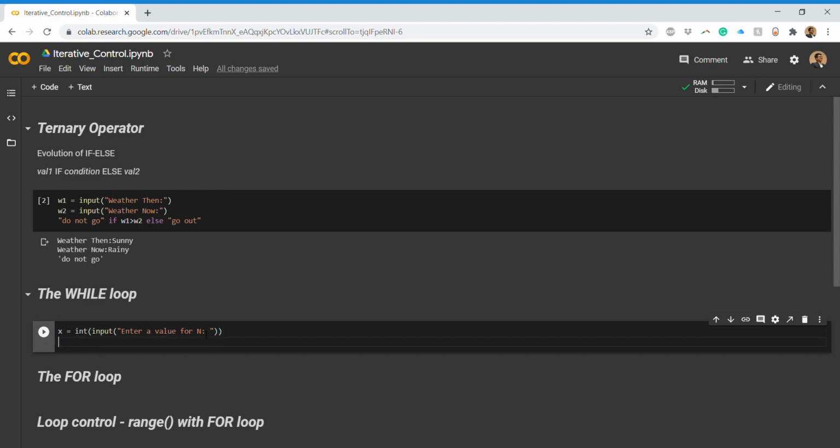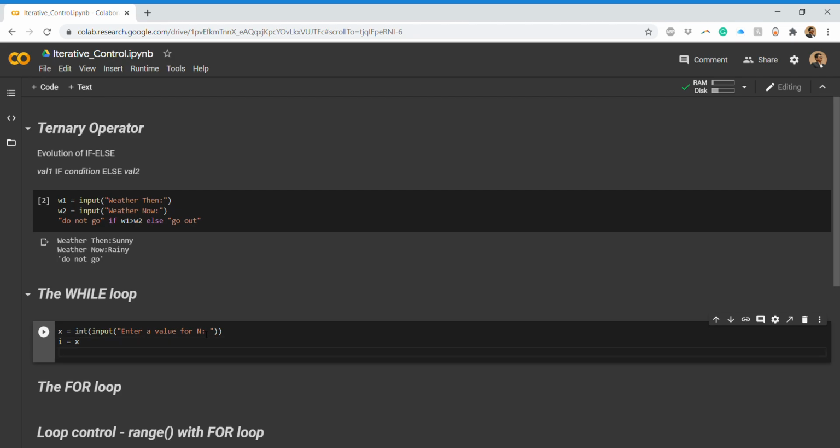And now what I do is I initialize i to x. Now i is our control. i is basically the iteration that we are going to do, till whatever x is. Say we want to generate the first 20 natural numbers. First of all 20 will go into this i, and then it will go on printing until it becomes 1. So a similar kind of logic we have to build here. It's very simple. Just watch here carefully.